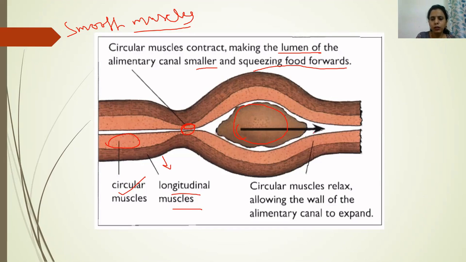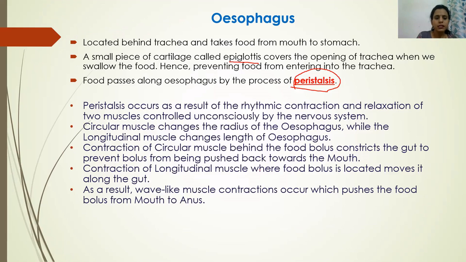Once the food moves ahead a little bit, the circular muscle will relax. In this region, you can see the circular muscle will relax so that the walls of the alimentary canal expand, and space is created so that the food can move forward again. Understood? So peristalsis occurs as a result of rhythmic contraction and relaxation of two muscles, circular and longitudinal muscles.